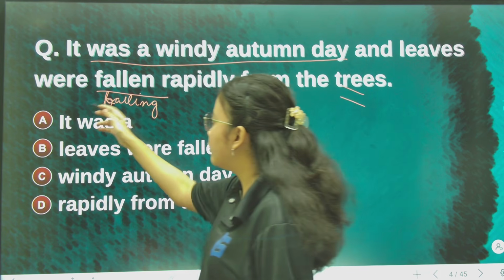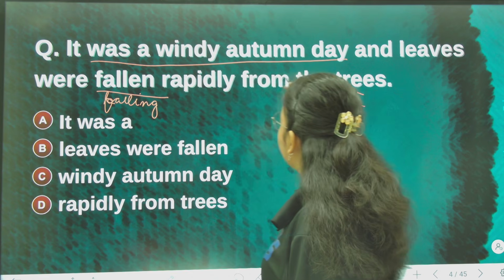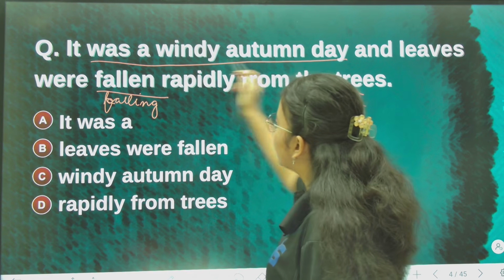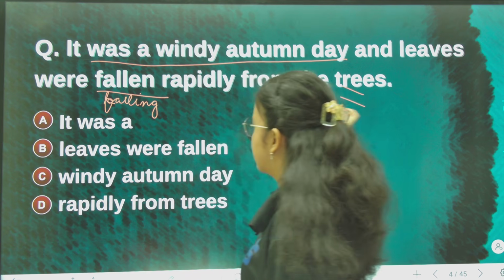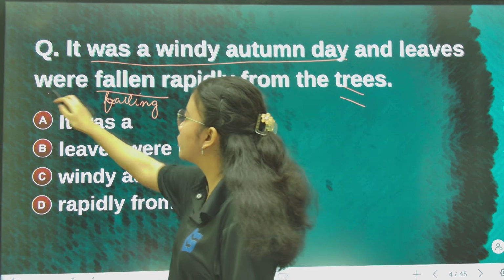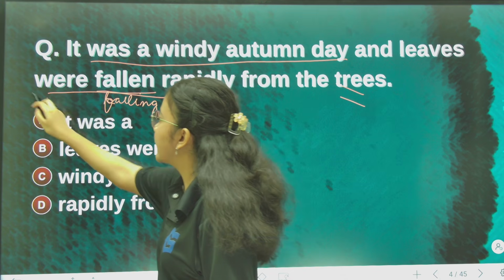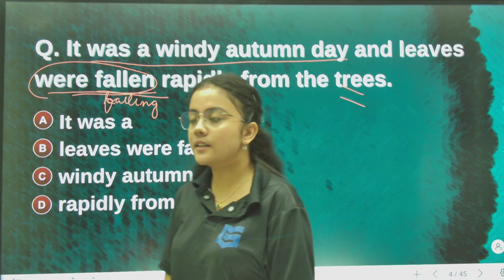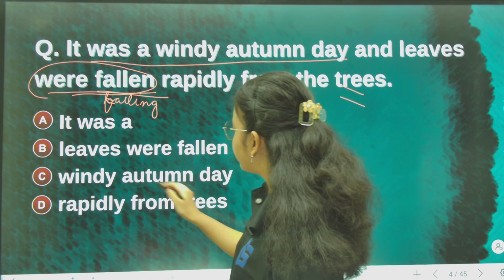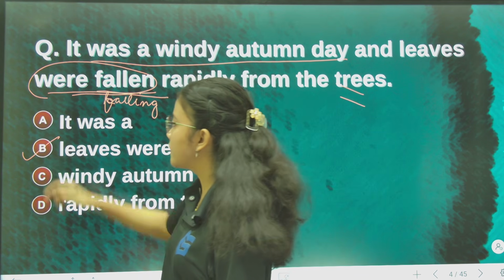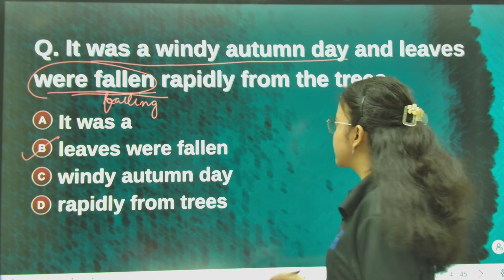It should be were falling. So it was a windy autumn day and leaves were falling rapidly from the trees. Were falling should have been there, but here it is given were fallen. So leaves were fallen, this one is the incorrect segment.